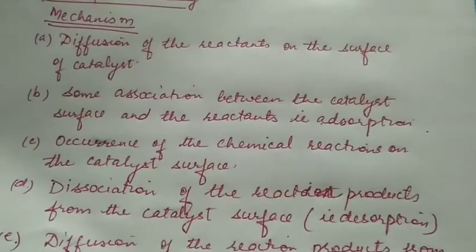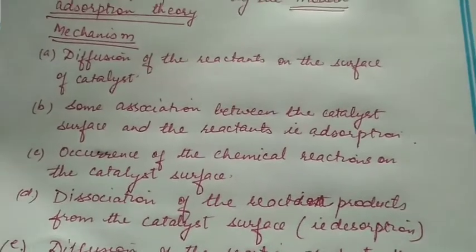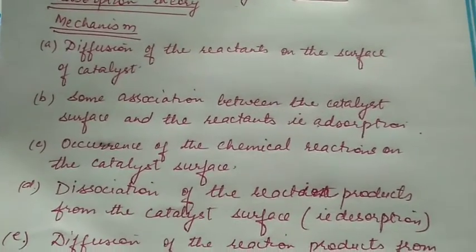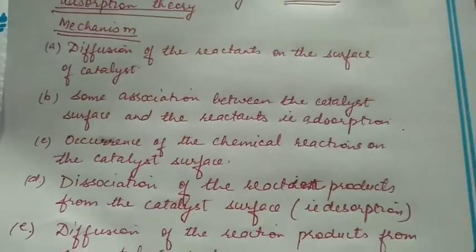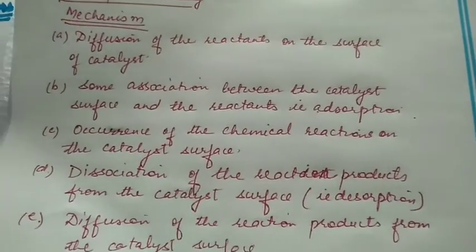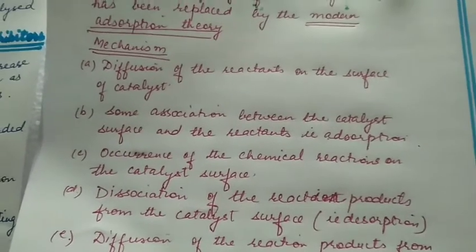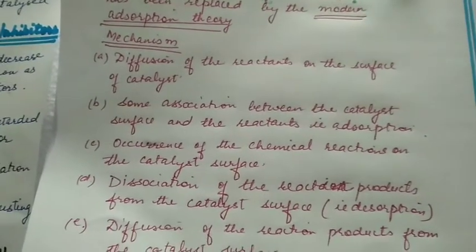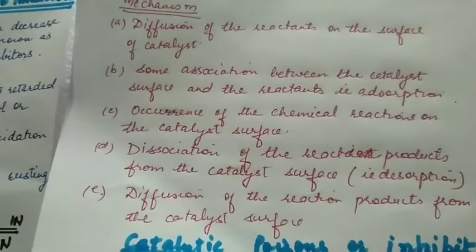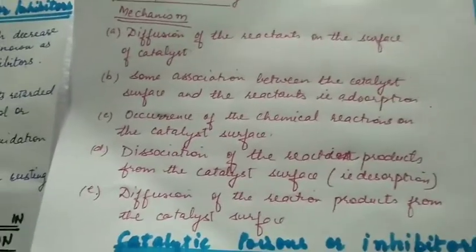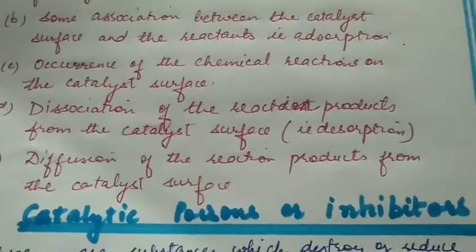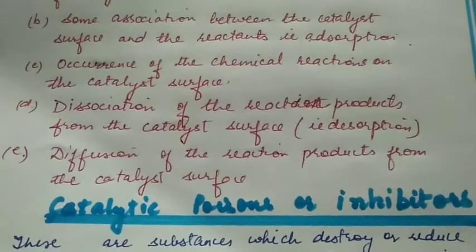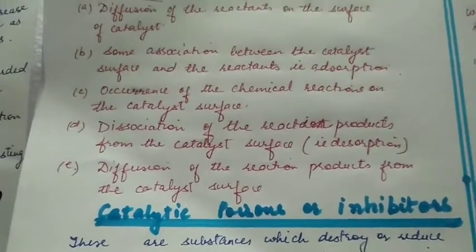In the modern adsorption theory, the mechanism proposes that diffusion of reactants occurs on the surface of the catalyst, then some association between the catalyst surface and reactants, that is adsorption, occurs, then chemical reaction occurs on the catalyst surface, then the reaction products dissociate, that is desorb from the catalyst, and diffuse away from the catalyst surface.